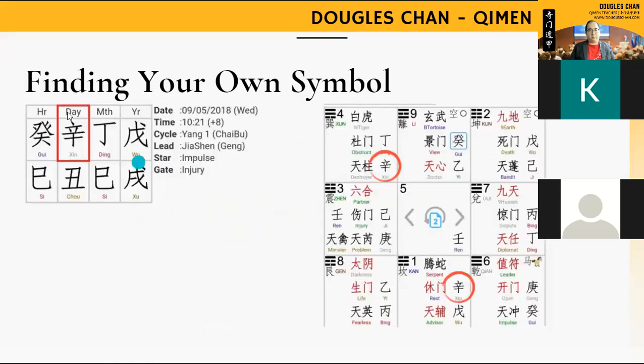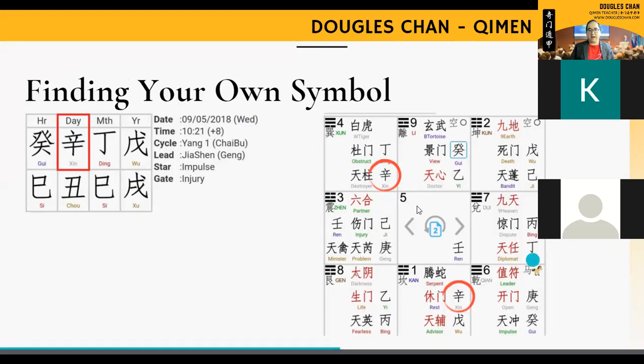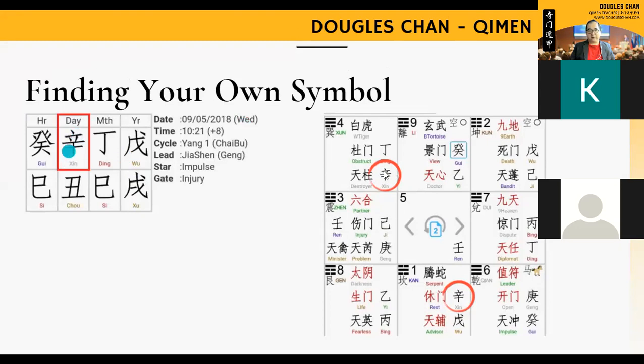Okay, so we need to find your chart. Where are you? In this example, I have broken it down into 2 pieces for easy reference. Over here, this is an example only, my chart, my symbol. This is the symbol of a person. Take reference in the 9 boxes below and find where your symbol is. In my case, it's Sing.